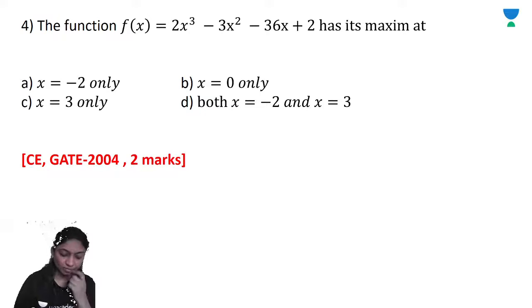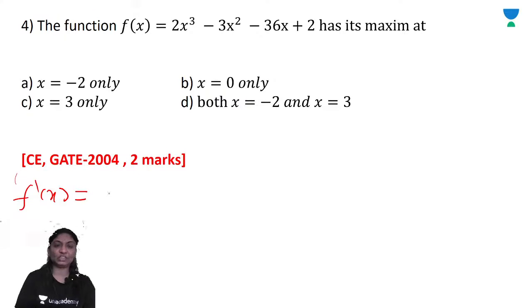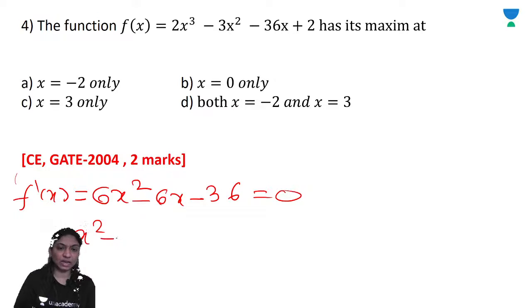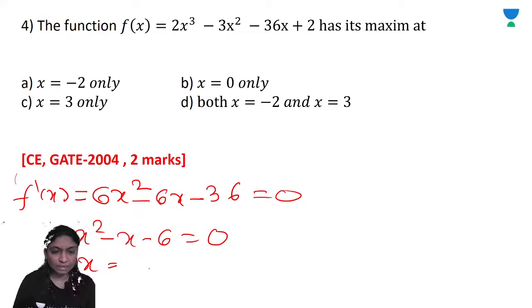So we will find out the points also here, equating f dash of x to 0. So shall I write directly f dash of x is equal to 6x square minus 6x minus 36. If I take 6 common, then equal to 0, you will get x square minus x minus 6 is equal to 0, right? So what are the points? Minus 3 into 2. So x is equal to 3 and x is equal to minus 2 are the points.